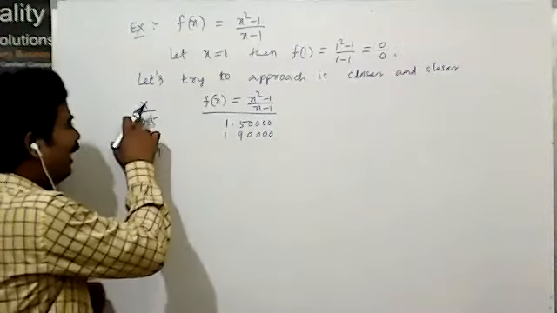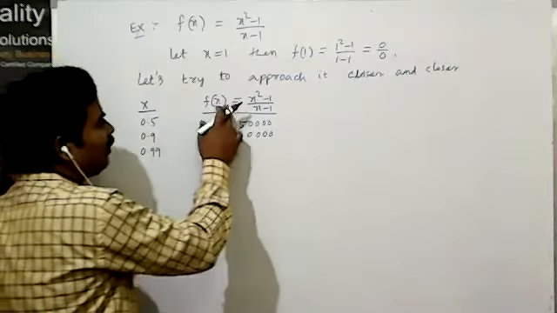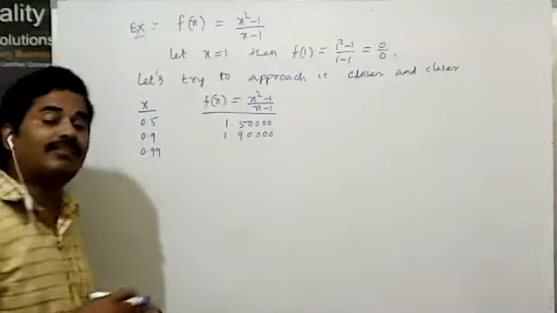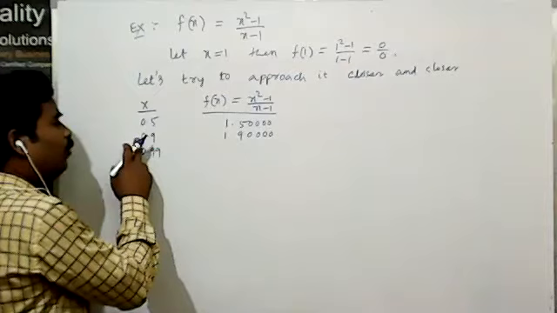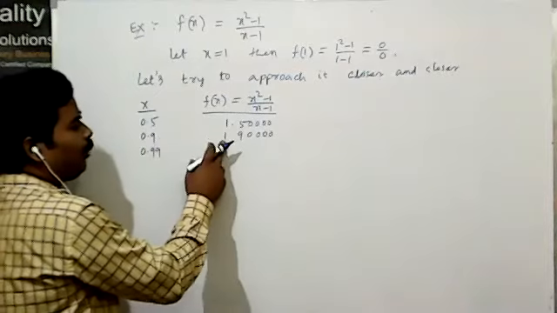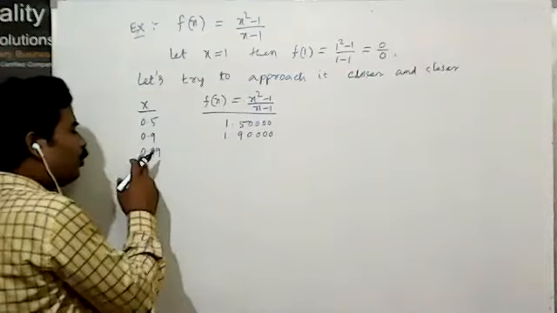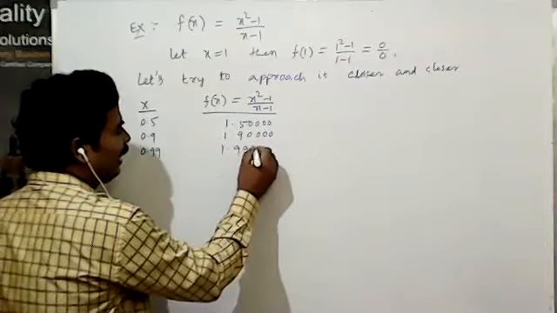When x is equal to 0.5, then f(x) comes to 1.5. If you put x value 0.9, that is 1.9. If you put 0.99, then it comes to 1.99.